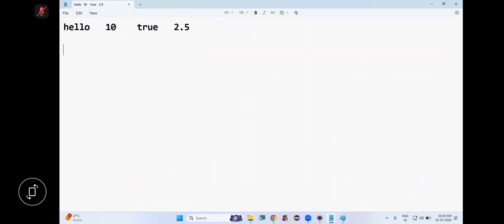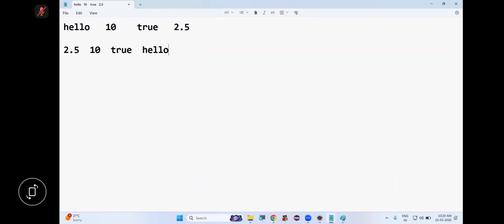I think 2.5 first, then 10, then true contains 4 letters, so true, then hello. You tell me, to sort objects we need to compare objects, right?